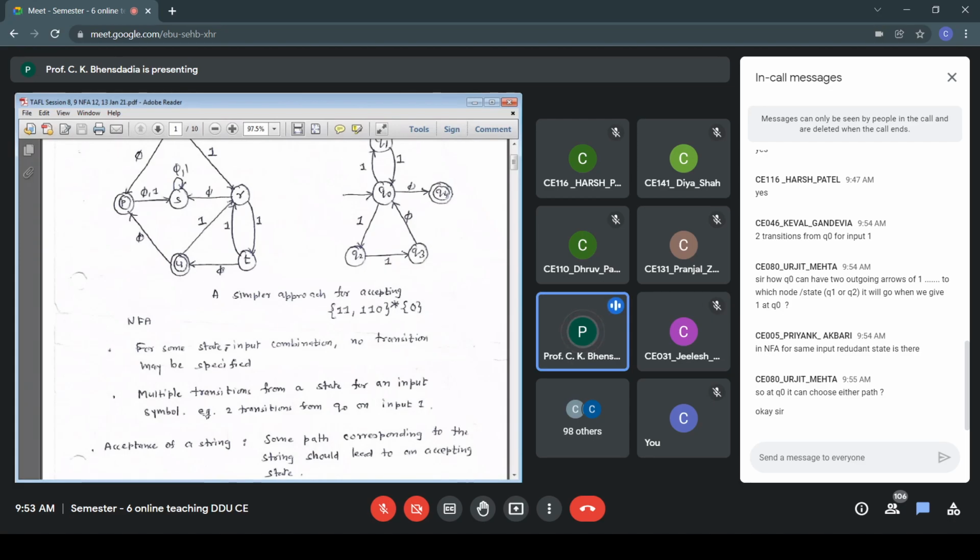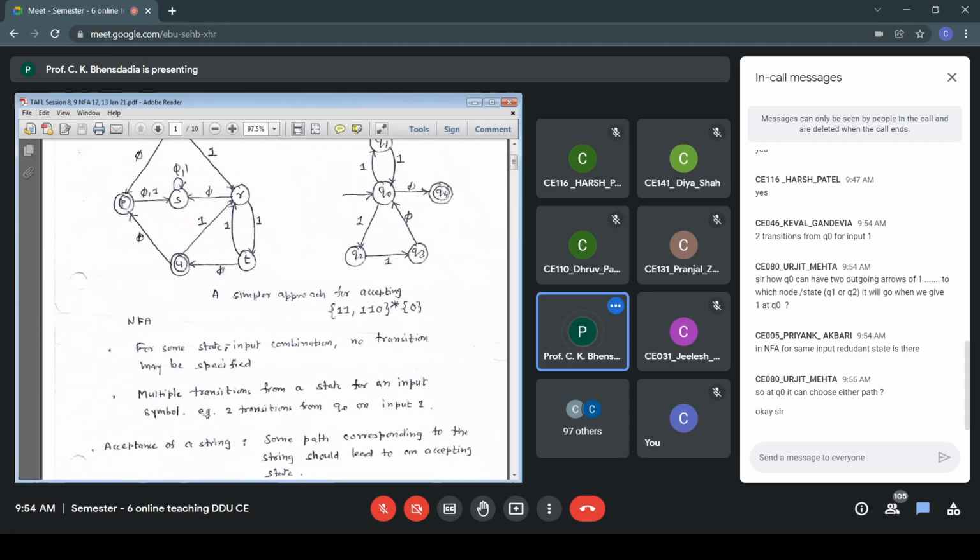Suppose I make a wrong choice, then for that particular sequence I may not end up in an accepting state. That is fine. Discard that. Try out the next possibility. Till you find a combination that will take you to the accepting state, you have to try out. Till all the combinations are exhausted, you have to try out if you don't get any accepting configuration.